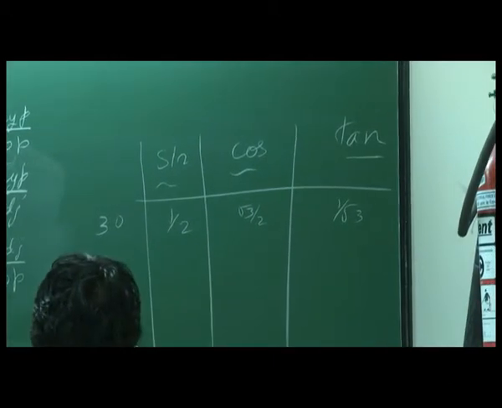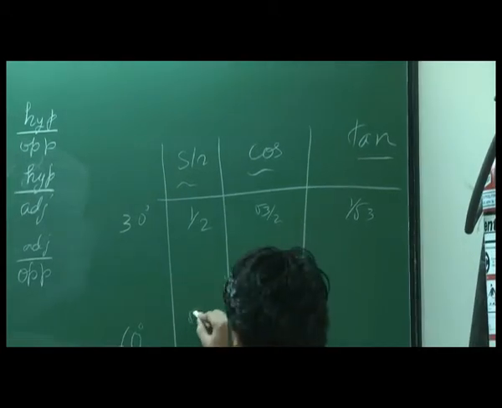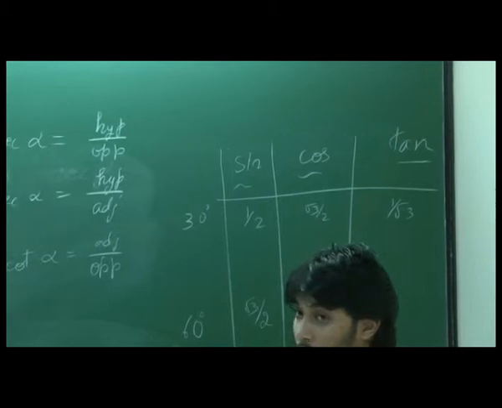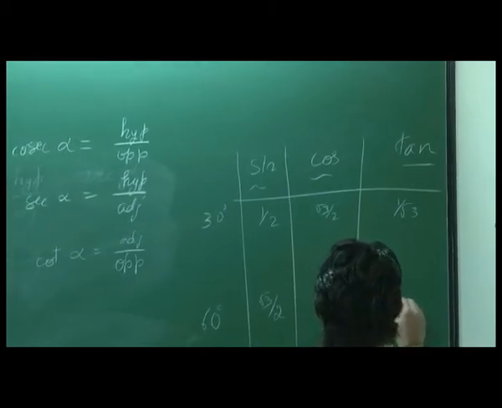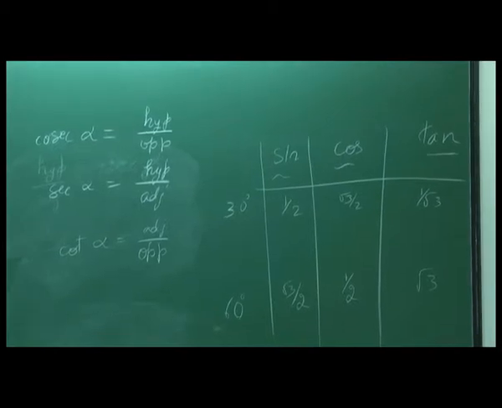Just now we found out for 60 degree. What's the value of sin for 60 degree? Root 3 by 2. What is cos 60? 1 by 2. What's tan 60? Root 3 by 1, root 3. Okay. Is it fine?